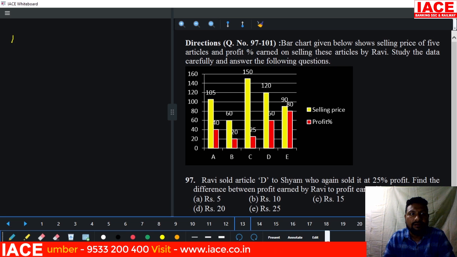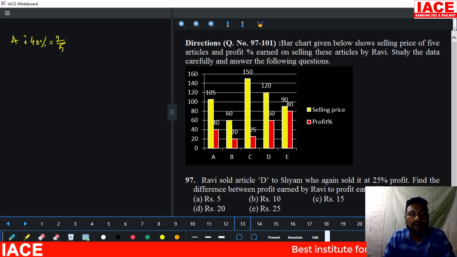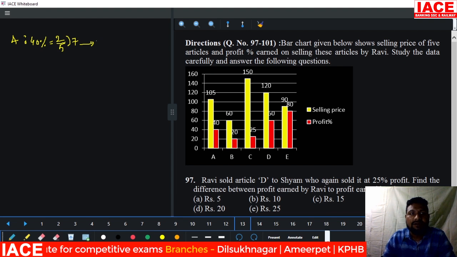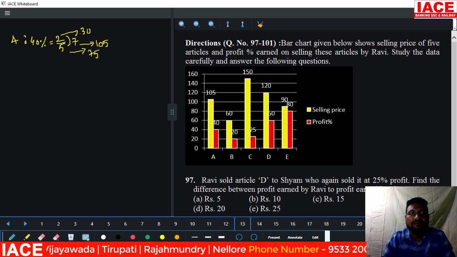Then directly we'll go for A. For A, 40% is profit. 40% profit means it is equal to 2 by 5. 2 by 5 means 5 plus 2 is equal to 7 parts. For every 5 rupees, 2 rupees is profit, and 7 parts is equal to the selling price. 7 parts is equal to 105, each 1 part is equal to 15. 5 parts is equal to 75 and 2 parts is equal to 30. So the cost price is 75, the selling price is 105, profit is 30.